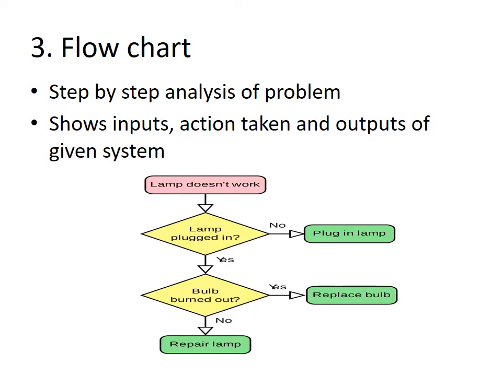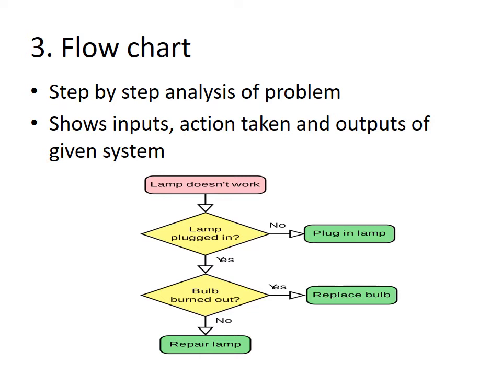Third quality control tool is flow chart. It is also called stratification diagram. It shows step-by-step analysis of a particular problem and gives a visual representation of the process used to solve the problem. Flowchart shows input values, action or the decision taken, and the final output of the given system.